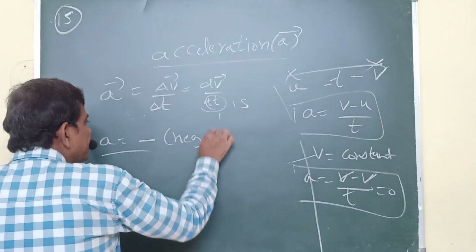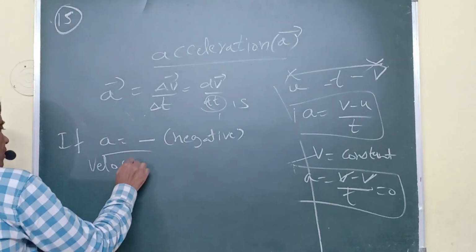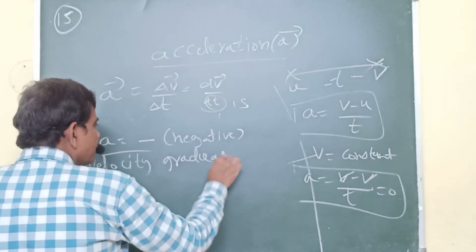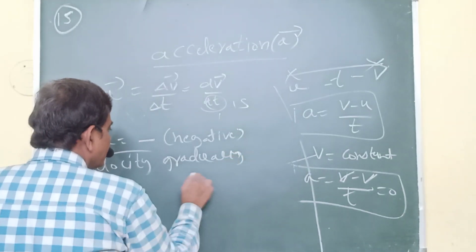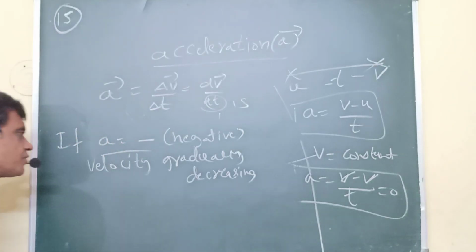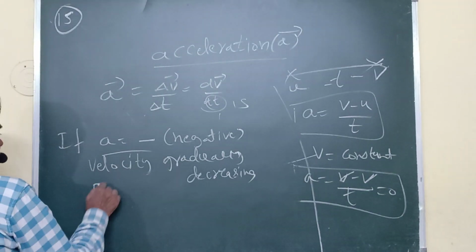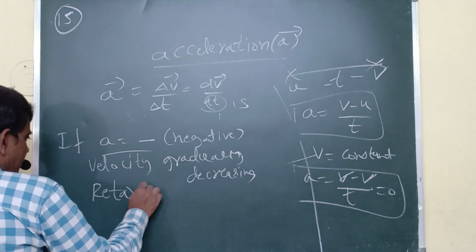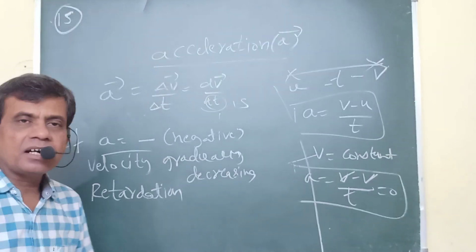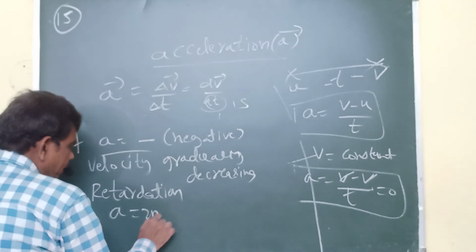Negative means velocity is gradually decreasing. If it continues, finally it goes to rest. The final velocity becomes 0. This is also called retardation.